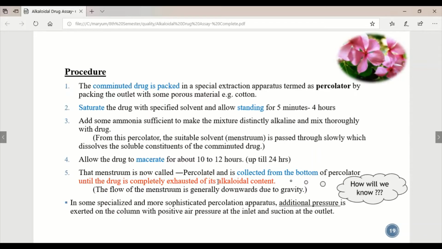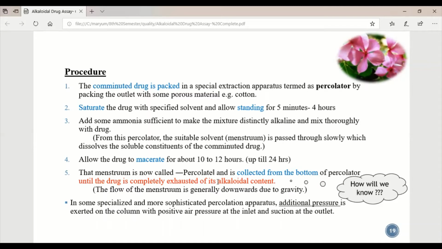How will we know that the drug is now exhausted of the alkaloid, or whether it has any alkaloid or not? For that, we perform an alkaloidal assay or test to determine whether the crude drug has alkaloid content in it or not.